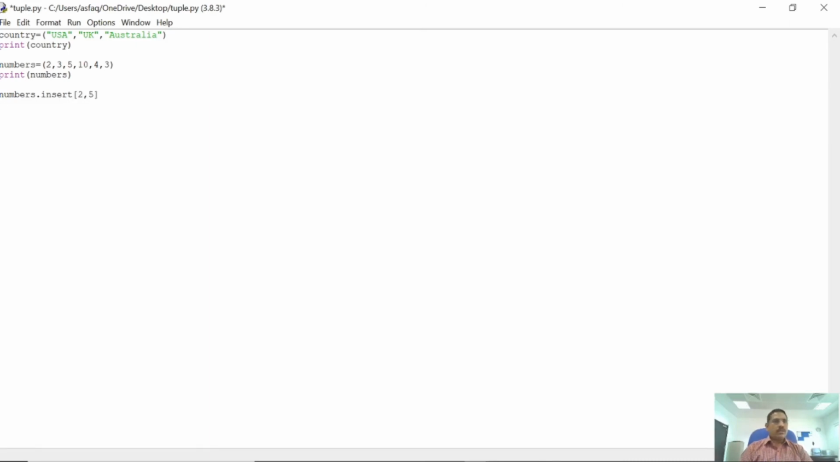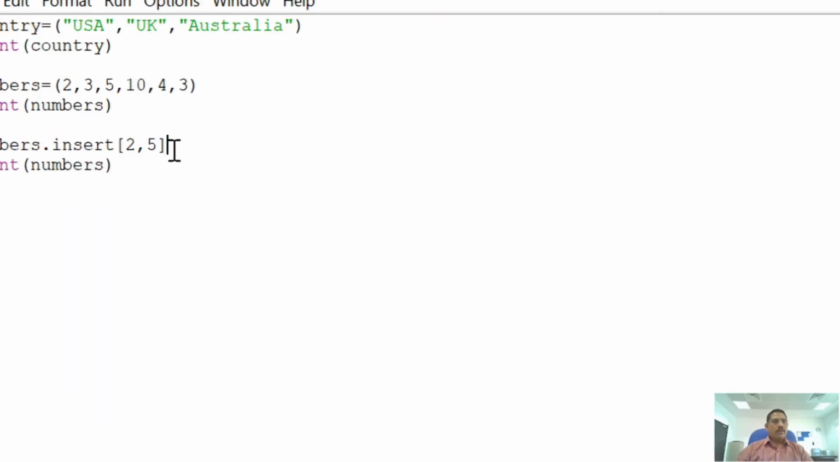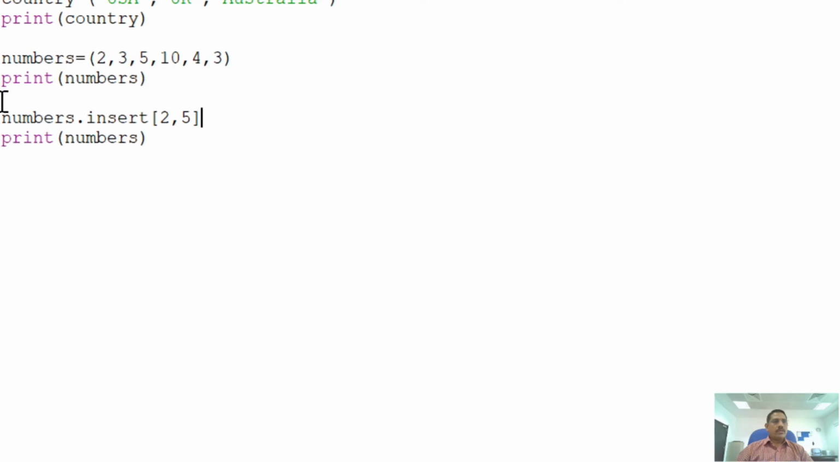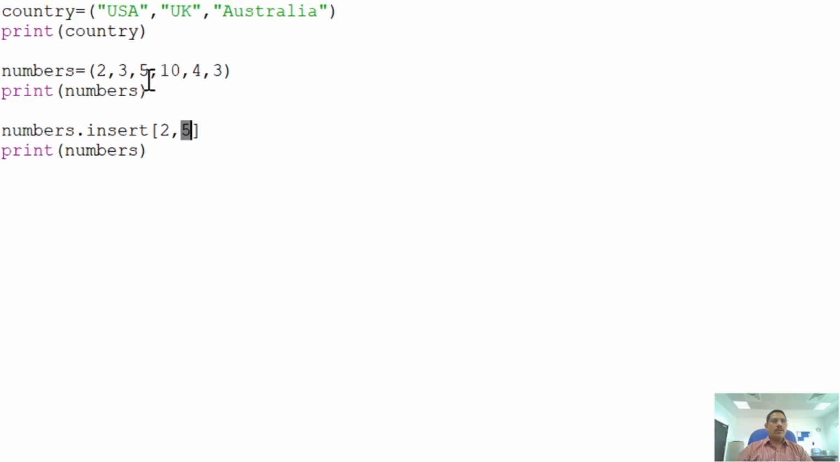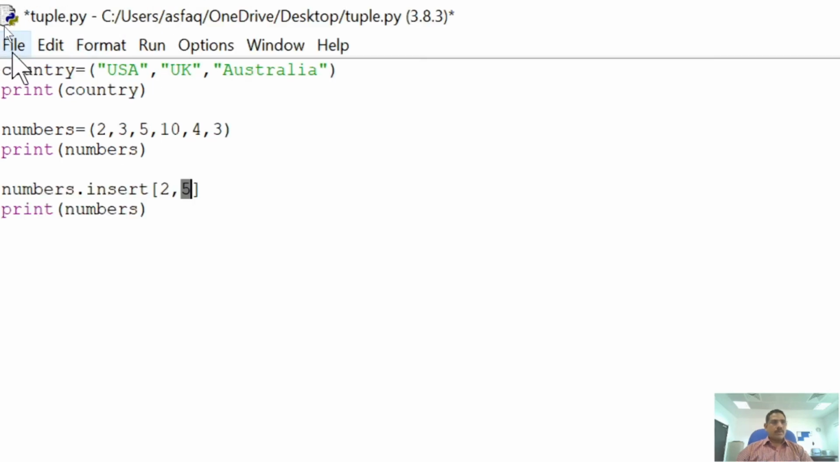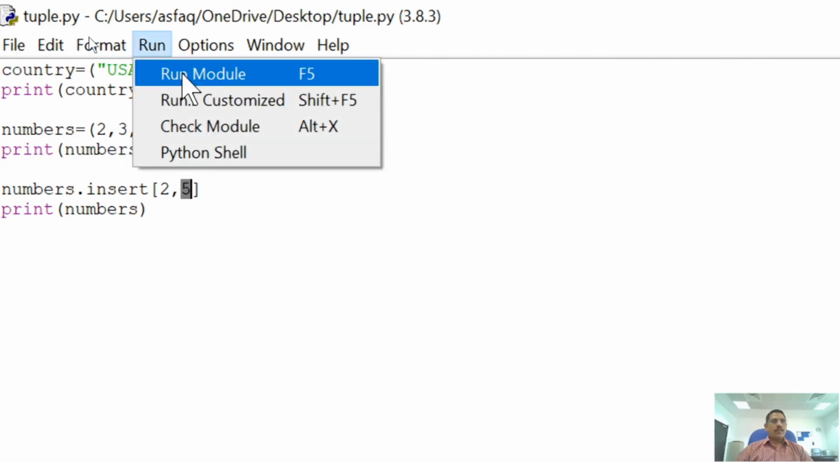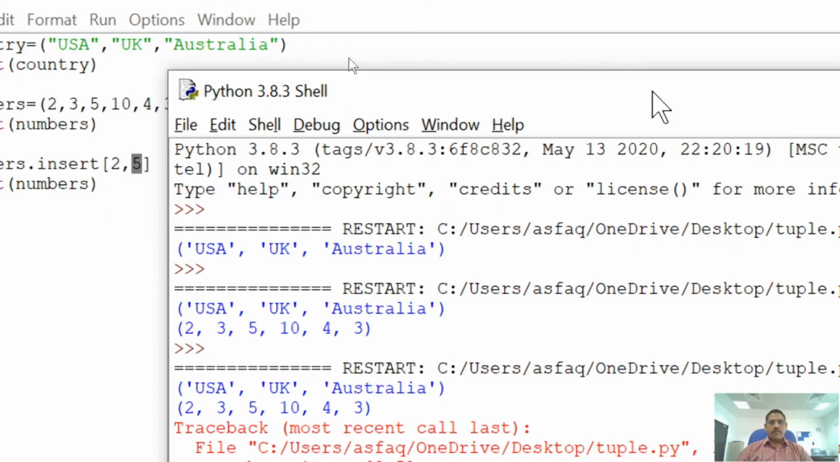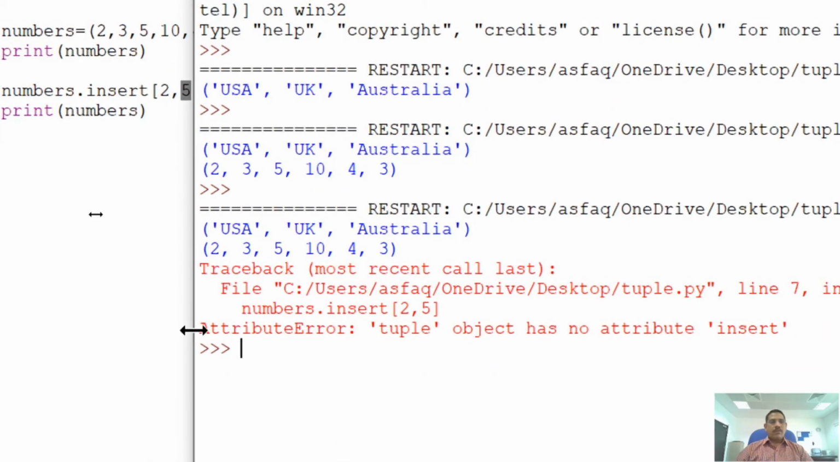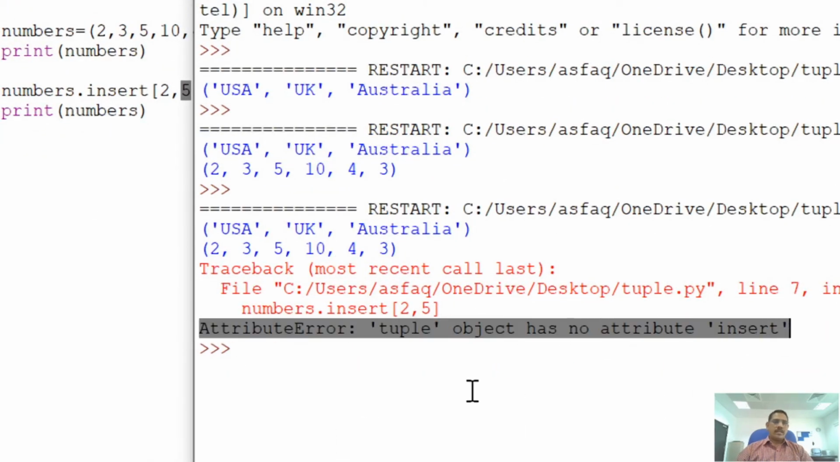Just use print of numbers. What answer will we get? We are trying to add one number at the second position. As you know, this is the position and this is the value inserted. Now when you try to run this program, first save the program. When you run it, you will get an error message. What is the error message? Attribute error, object has no attribute. So if you use any of the methods available in the list on a tuple, you will get an error message.